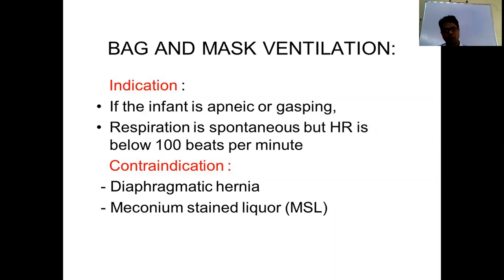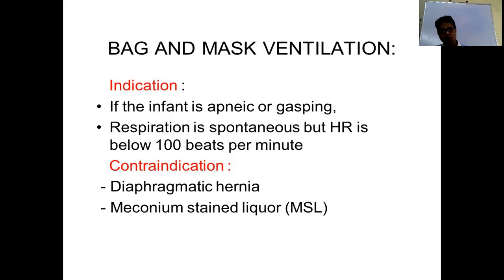One more is diaphragmatic hernia. In diaphragmatic hernia, the abdominal organs are already inside your thorax. So once we give more bag and mask ventilations, that will increase air in the stomach. That further distension of stomach further compromises the respiration.